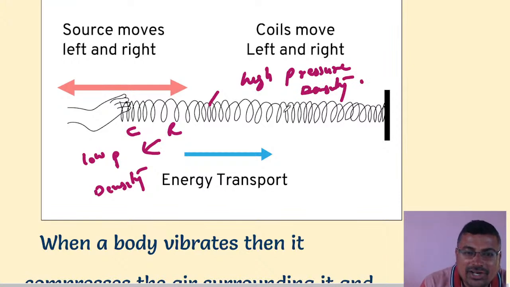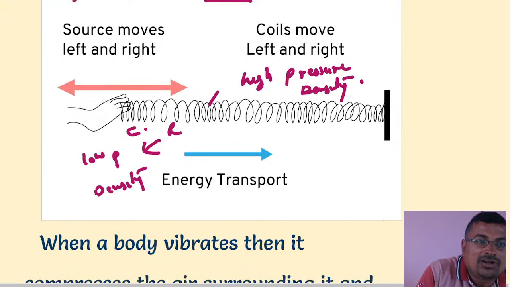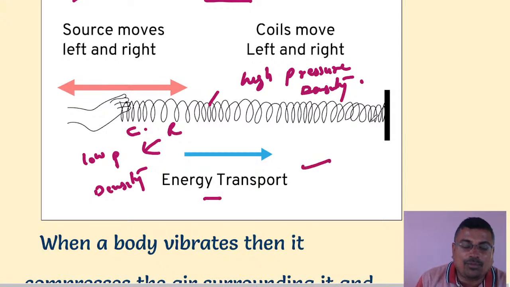When the particles are very close, they have high pressure and high density. When the particles are far away, in rarefaction, there is low pressure and low density. Sound waves form compression and rarefaction. So this is an example of a longitudinal wave. When they compress and rarefy, what will happen? Energy is transferred from one point to another point.